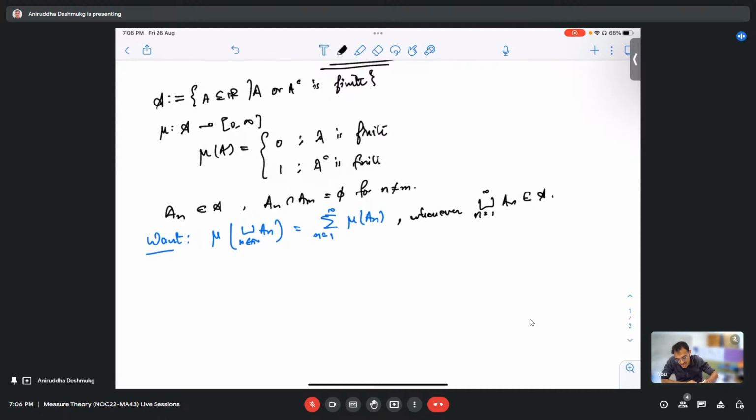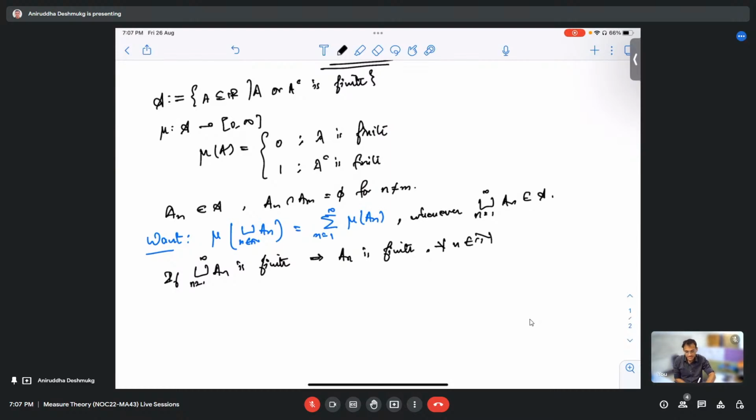Okay, let us try to do this. Suppose that this union is inside A. Now there are two possibilities. Either this union is finite or its complement is finite, right? So if this union is finite, the only way this can happen is that A_n is finite for every n, right?